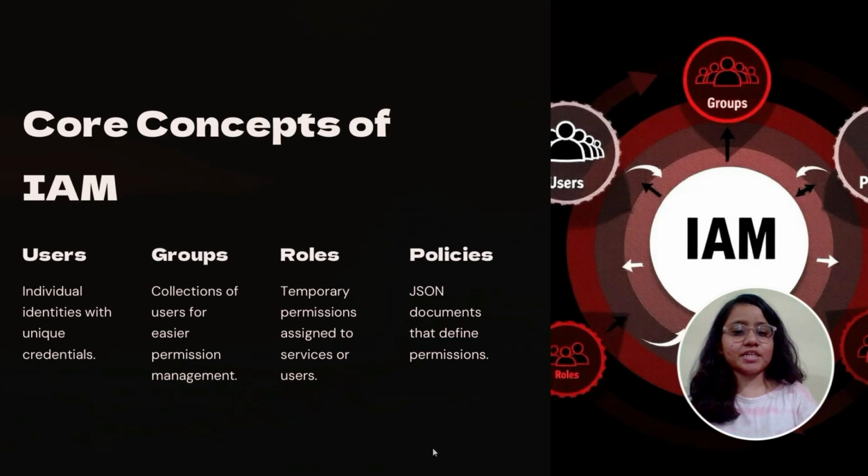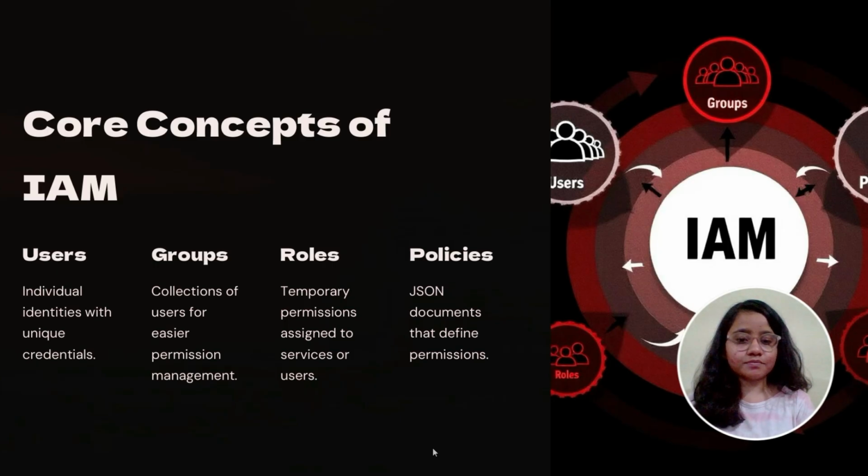Users are the individual identities. They can be real people like a DevOps engineer logging into the AWS console, or an application that accesses AWS programmatically via access keys. Each user has a unique set of credentials and can be assigned permissions directly or through a group. Second one is a group. A group is a collection of IAM users. Think of it as a shortcut. Instead of assigning permissions to every user individually, you assign them to a group. For instance, you could have a developer group that has access to EC2 and Lambda functions, and a finance group that can view the billing data.